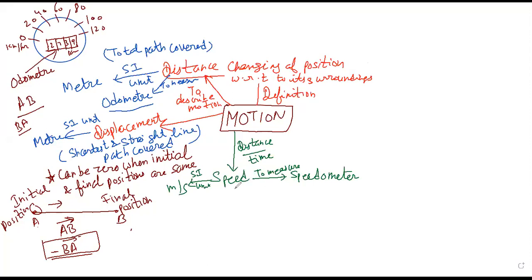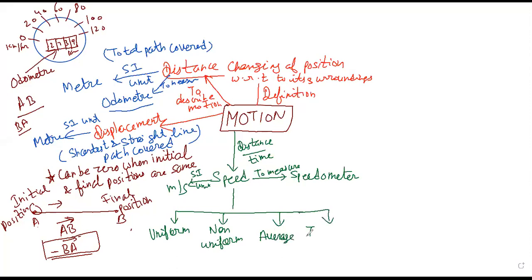Then we have different types of speed: one is uniform, second is non-uniform, third is average, and fourth is instantaneous.